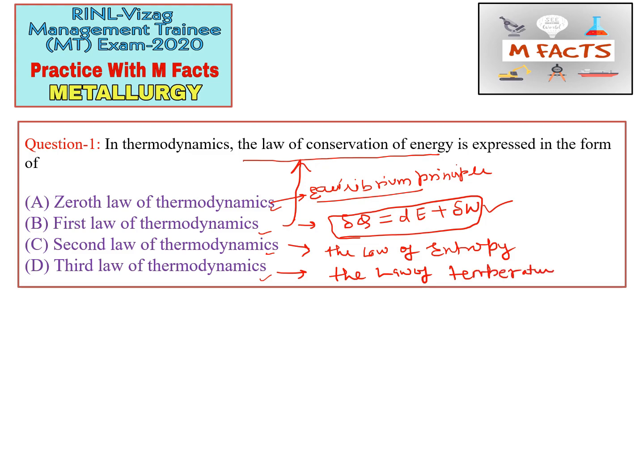Okay, so now we know that the zeroth law of thermodynamics is known as the equilibrium principle or the law of equilibrium. The first law of thermodynamics is known as the law of conservation of energy. The second law of thermodynamics is known as the law of entropy. The third law of thermodynamics is known as the law of temperature. So the correct answer of this question is B, that is, the first law of thermodynamics is also known as the law of conservation of energy.